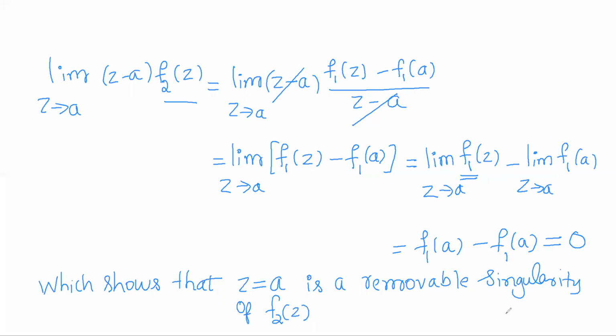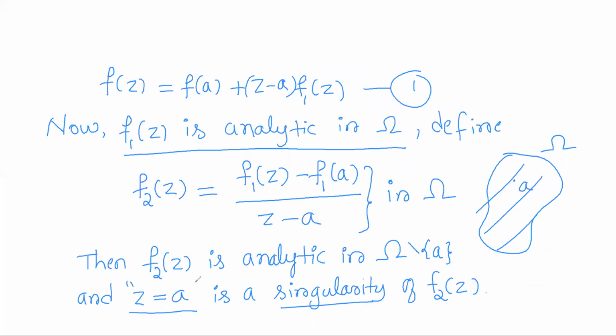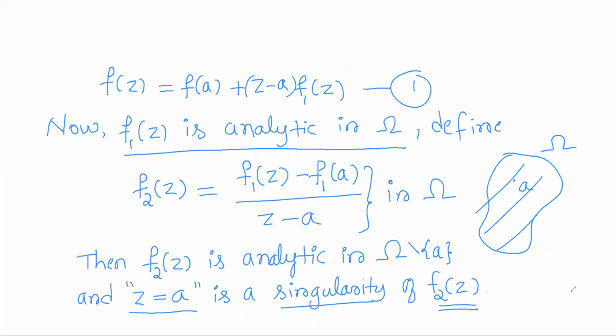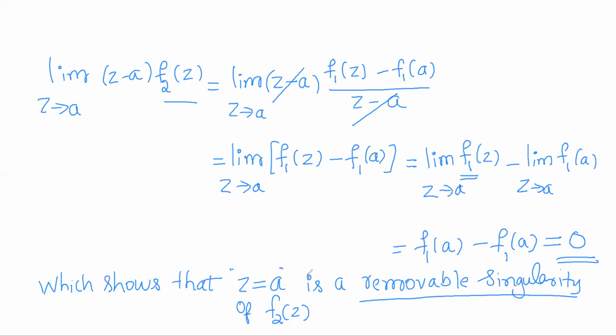So here we observed that z is equal to a is, first of all, a singularity of f2 of z, and now by this limit being equal to 0, we can say it is a removable singularity. So once again, here we have to use a result which we have proved in a previous video related to removable singularity. Now the function f2 of z has a removable singularity at z is equal to a.